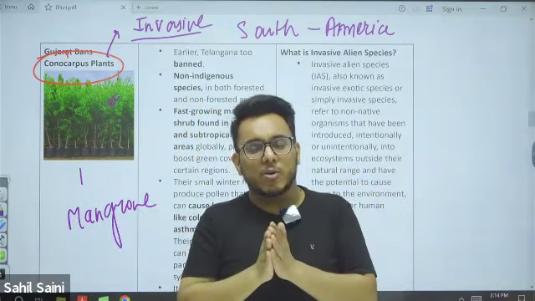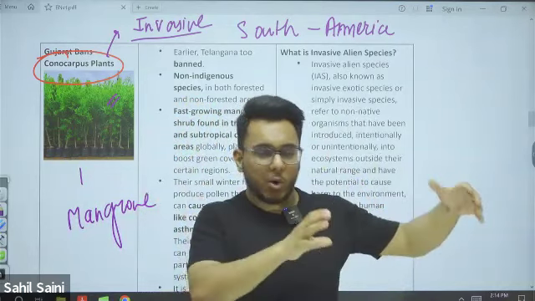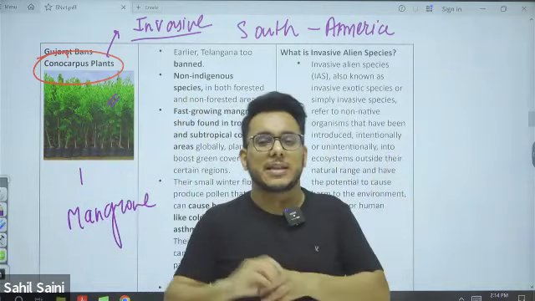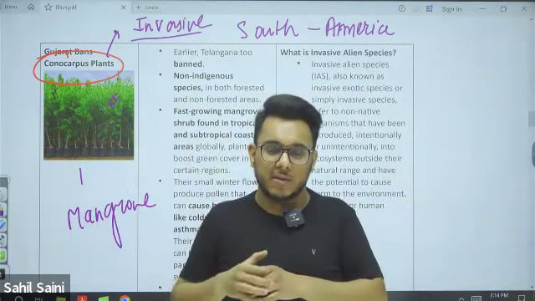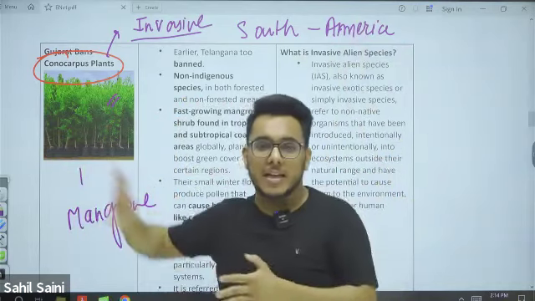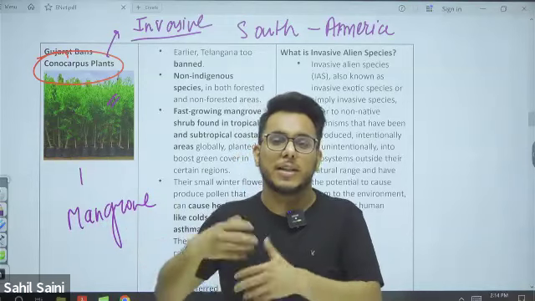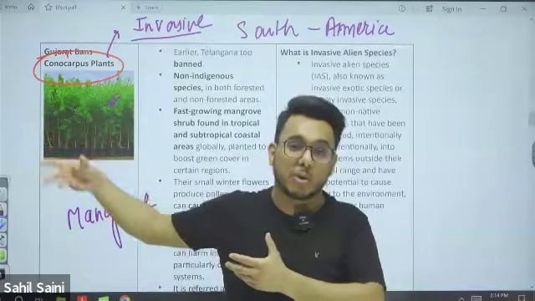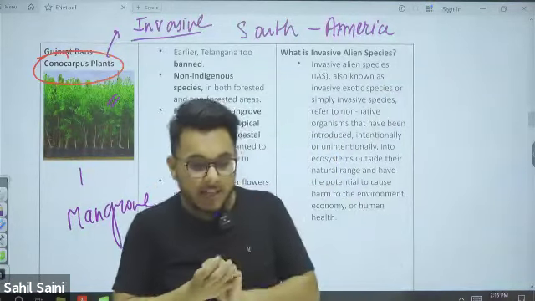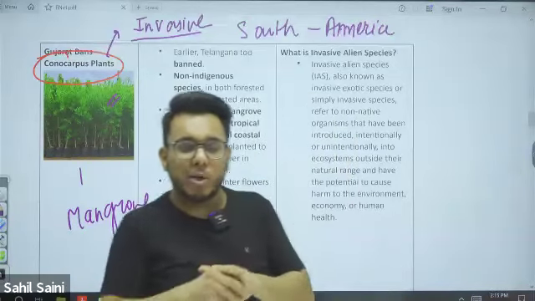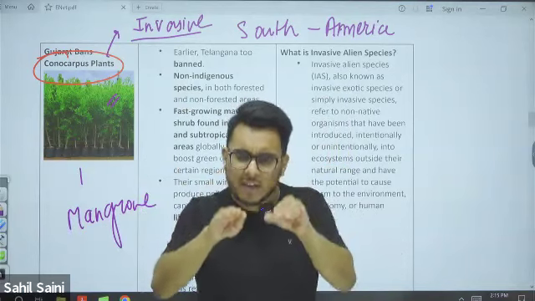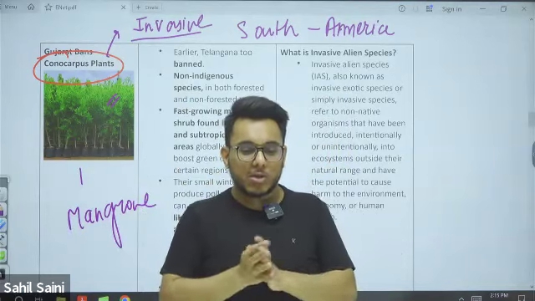Now see this particular thing: all the flora and fauna that we have in India, let's talk about the plants only, they have pests, they have pathogens which actually limit their population. But when we bring some foreign species of plant to India, they don't have the pests or predators. They don't have the pathogens which impact them. Because of that, they grow very rapidly. So why do invasive species grow so rapidly? Because they don't have their natural predators or pests, or if they have, they are very few in number.